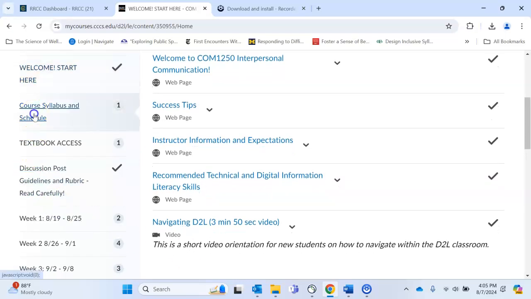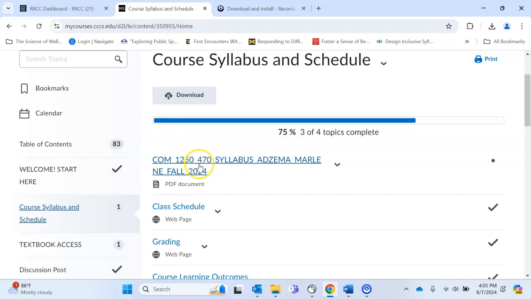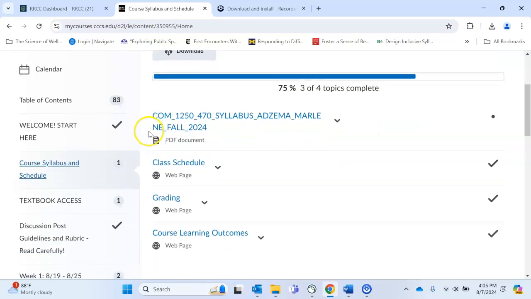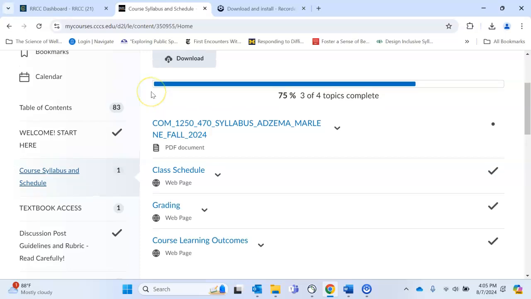If you click here on our next module, you'll find a copy of the full syllabus, as well as the schedule, grading, and course learning outcomes. These can all also be found in the syllabus. Make sure you download the syllabus and read the whole thing carefully. There's lots of important information in there.